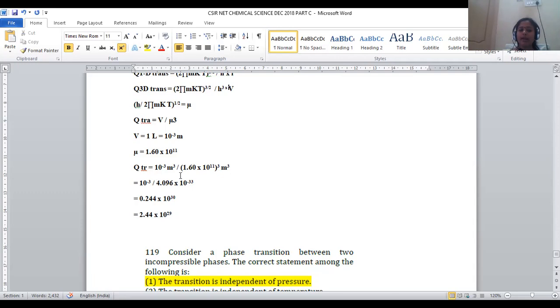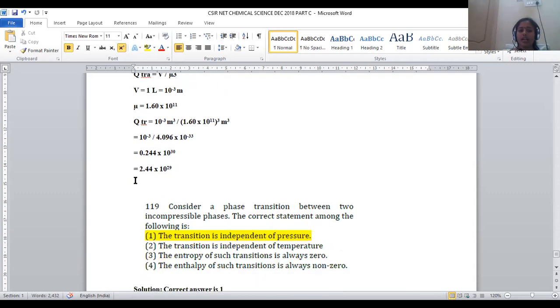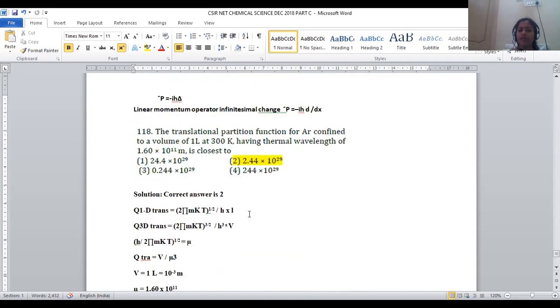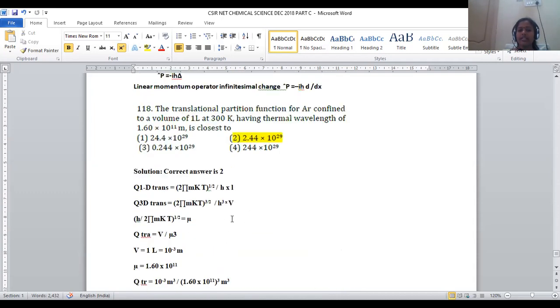When we take the cube of this, it will be converted into 4.096 into 10 to the power minus 33. After calculating this entire term, it becomes 0.244 into 10 to the power 30, which can be written in another form also, 2.44 into 10 to the power 29. No units will be provided because both units got compensated.